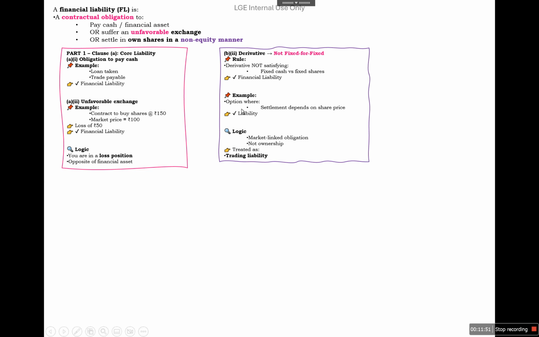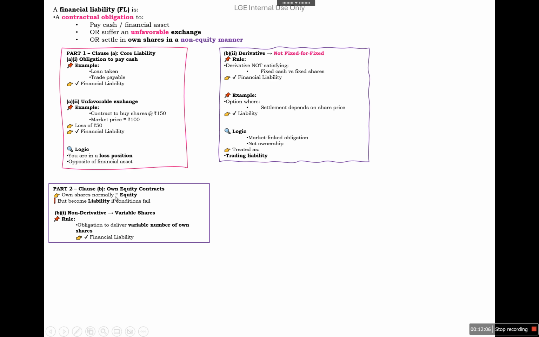Because, for example, options where settlement depends on the share price are called liability. The logic is that there is a market-linked obligation, not an ownership link. So we call it a trading liability. Clause B is the equity contract: shares are normally equity, but it becomes a liability if the conditions fail.